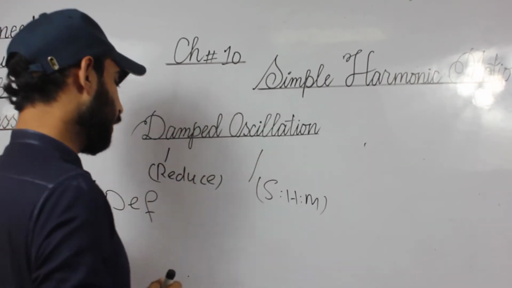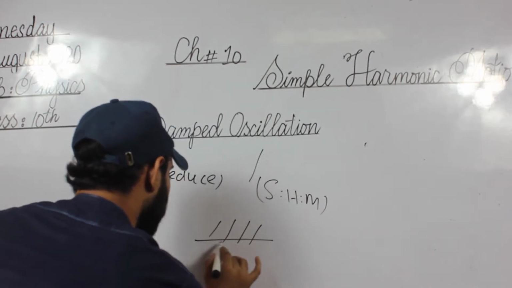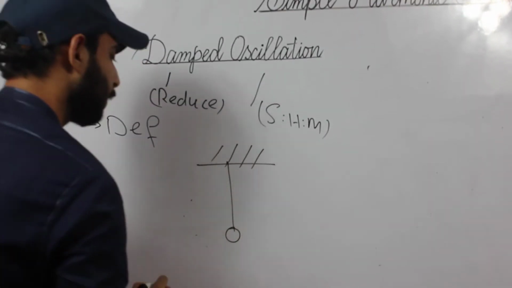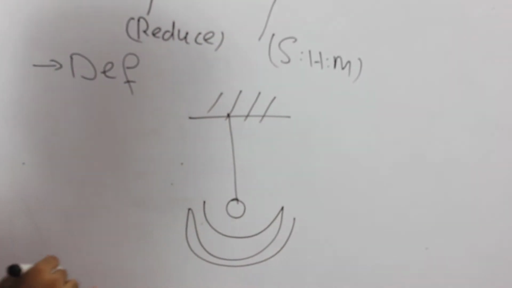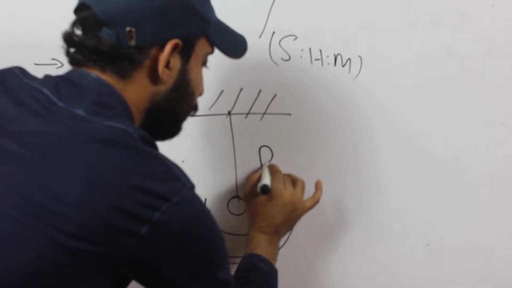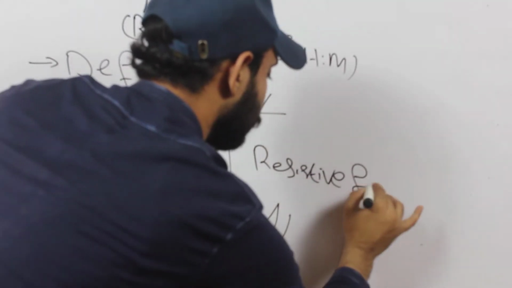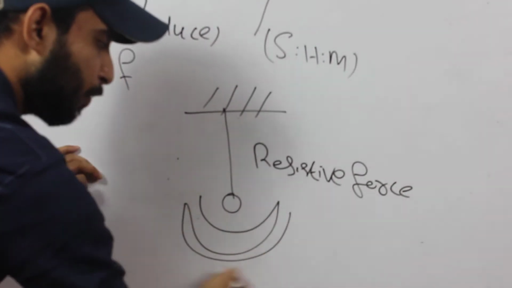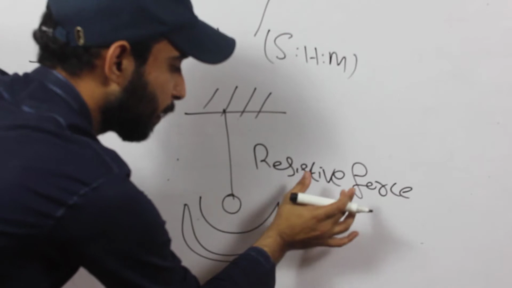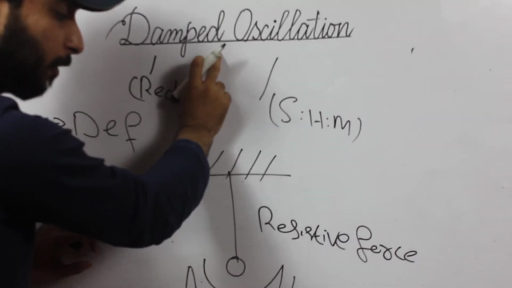Just like in the simple pendulum we studied, the pendulum will oscillate like this in the presence of some resistive force. The oscillation of a system in the presence of some resistive force is known as damped oscillation.